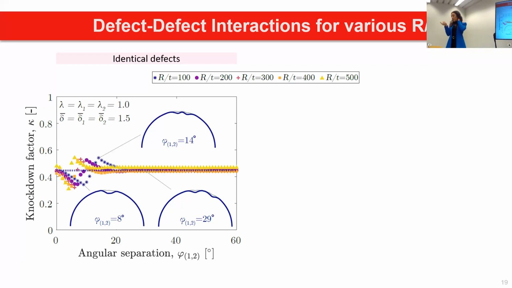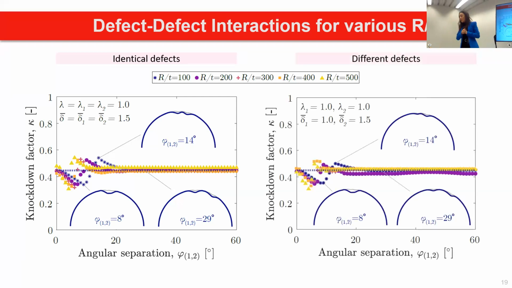And then we thought, this is interesting, because now we might relate this behavior to a characteristic length scale from the theory that I'm going to explain later on, that involves only R and T. Also, to explain the deformed shapes here: where we have lower knockdown factor, the defects interact very much and form a single dimple when they buckle. Then during the peak, we see that only the edges interact, which makes the buckling mode a little bit delayed. That's why we have higher knockdown factor. And then in the plateau, they are totally independent.